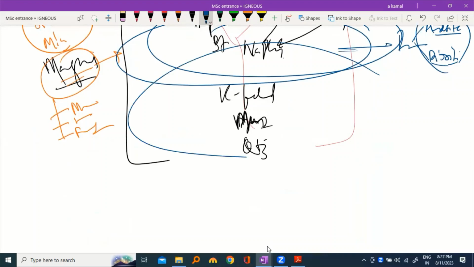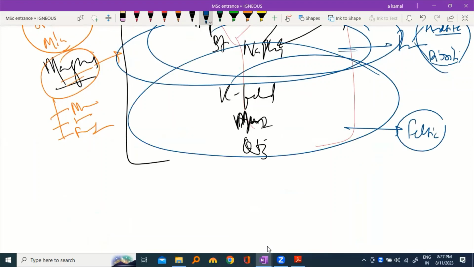And your lower minerals are called felsic minerals. After crystallization of these minerals, you will create felsic rock. And what are those felsic rocks? Granite as a plutonic and rhyolite as a volcanic.